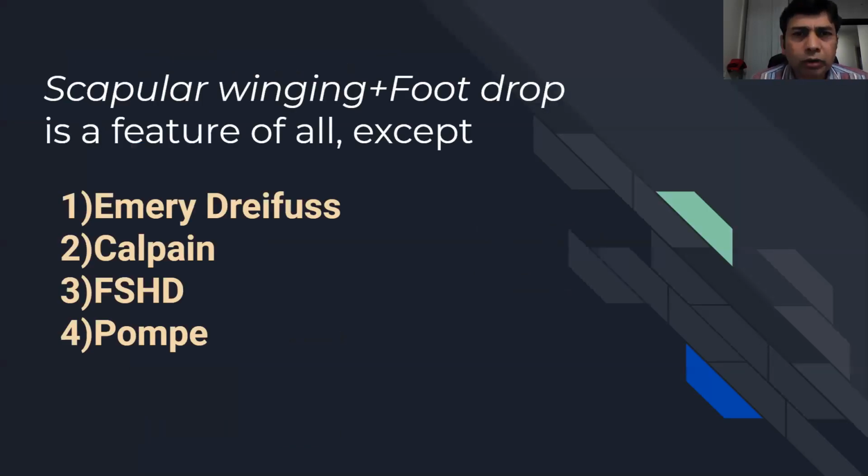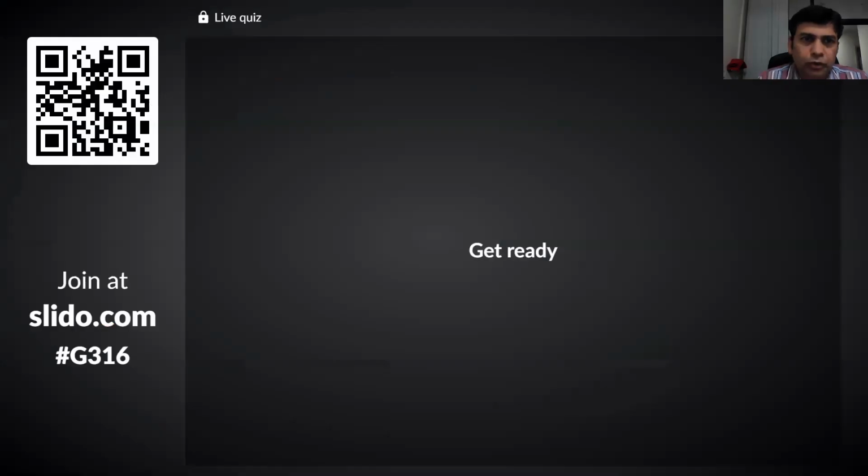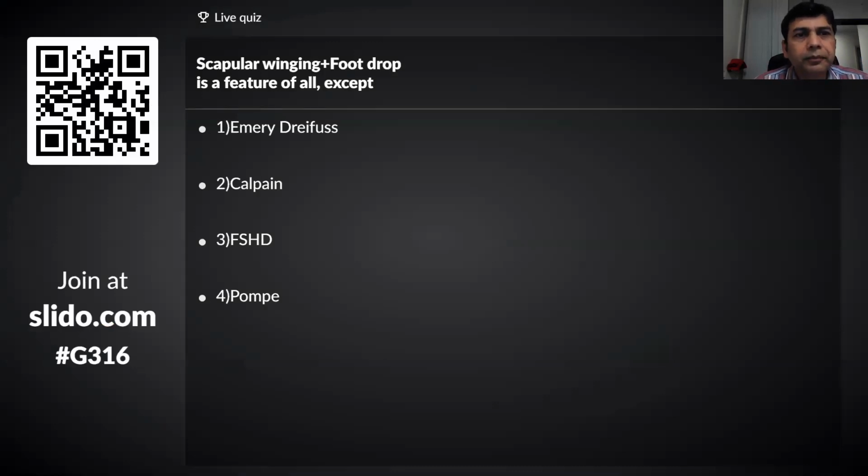So again, a question on phenotype. This is a very typical scapuloperoneal phenotype. The patient has scapular winging and tibialis anterior weakness, foot drop of a varying degree. It is a feature of all except, so which of these does not have a scapuloperoneal phenotype? So get ready and vote. Please think and answer. It's a little bit tricky.